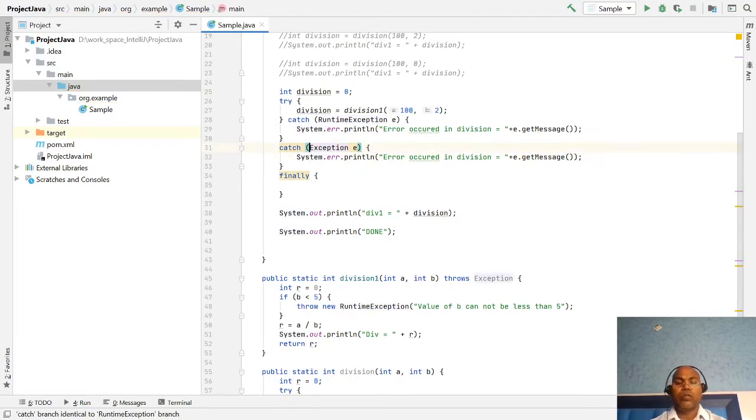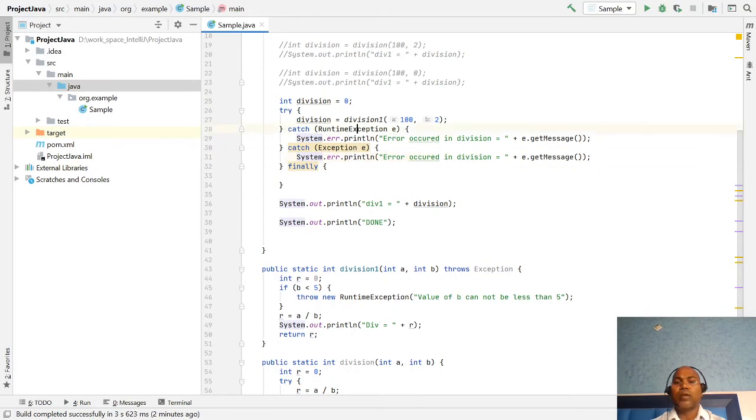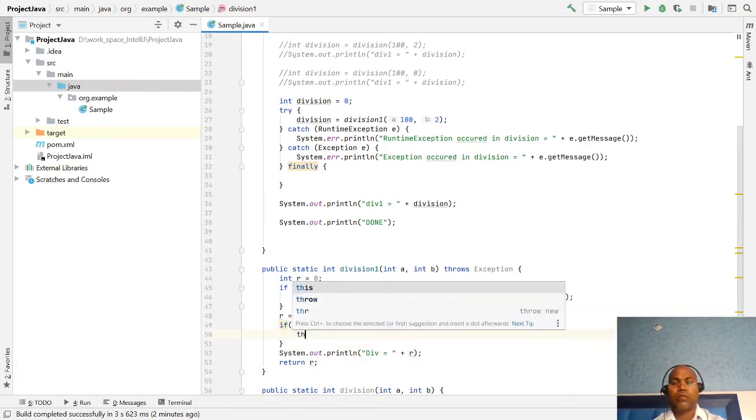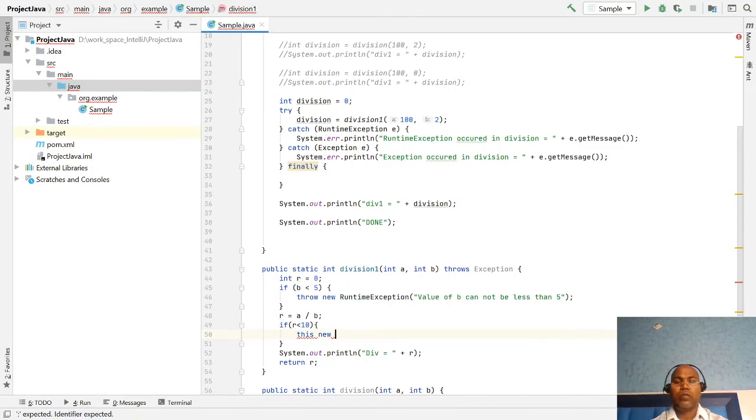Okay, so sometimes we have to handle runtime exceptions, and sometimes an exception that is not a runtime exception. Let's say I am throwing a less-than exception here, and our business says if the result is less than 10, throw a new Exception that I want to handle.